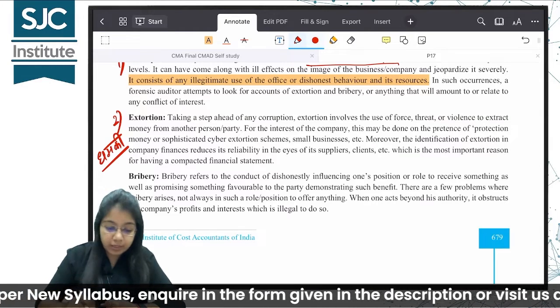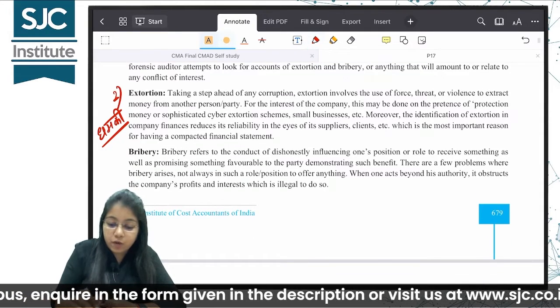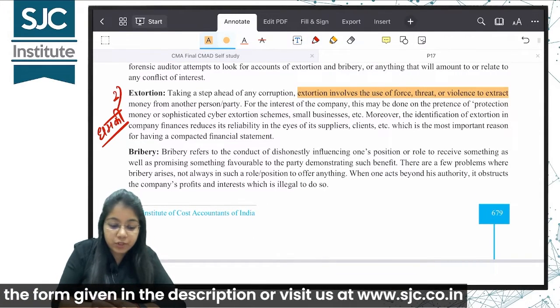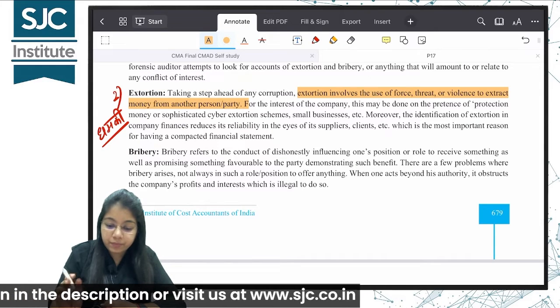So this is also one of the reasons. Extortion involves the use of force, threat, violence to extract money from another person or party.